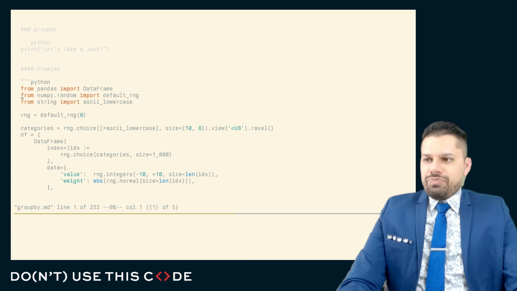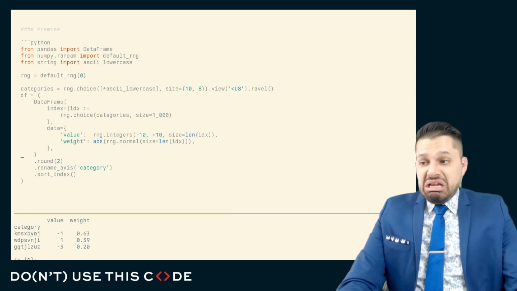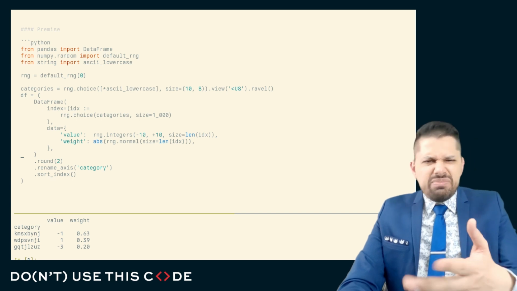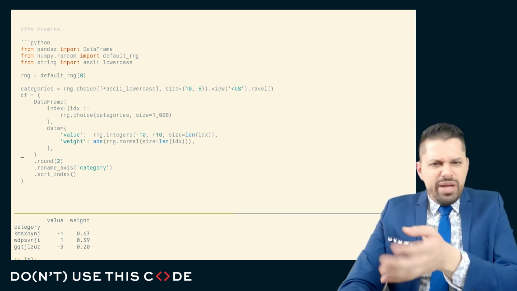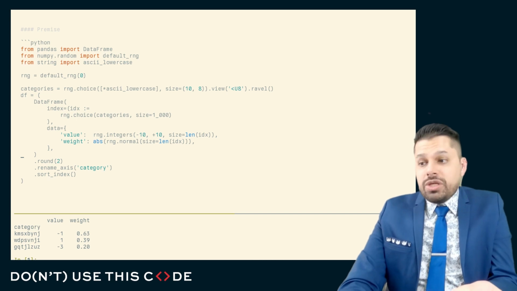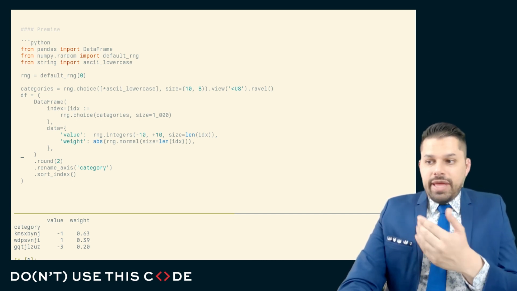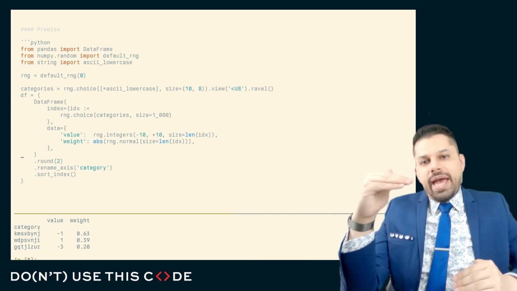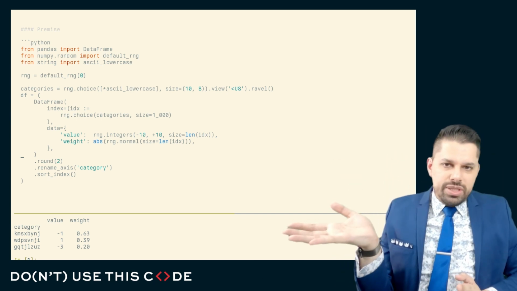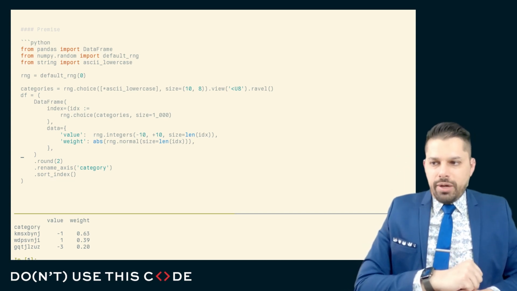Here's the scenario. I have some code, and that code is working with some data, and what exactly that data represents maybe doesn't matter that much. So I have some information, it has some categories, I have some values, and I have some weights associated with each one of these entries. The categories may not be unique. That is to say, there might be some entity and then some categorization associated with it, but I'm not going to represent the entity identifier, the unique identifier. I'm just going to represent the categorical identifier.